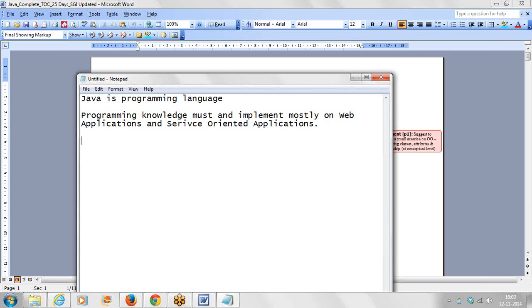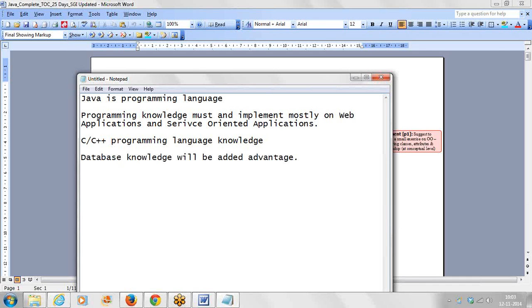Now, what are the prerequisites for Java? You need to have either C or C++ programming language knowledge, and database knowledge will be an added advantage. So these are the things you have to do.